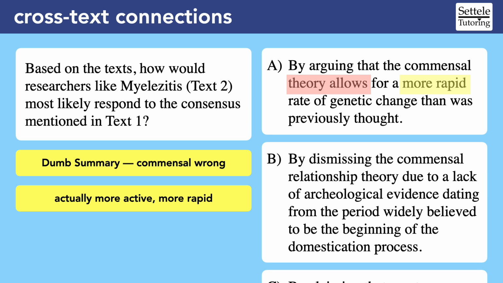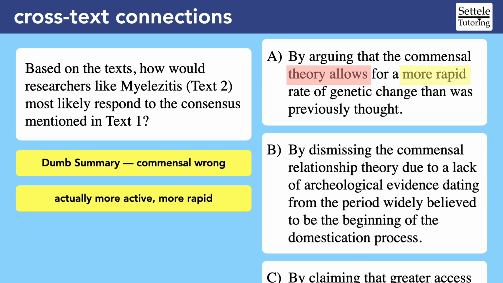Choice A might actually be a bit of a trap, because it sounds like something text 1 might say in response to text 2. But that was not our task. We need to say how text 2 would respond to text 1. That's why it's important to read the question beforehand so that we don't confuse the two passages. I would eliminate this choice and move on to choice B.